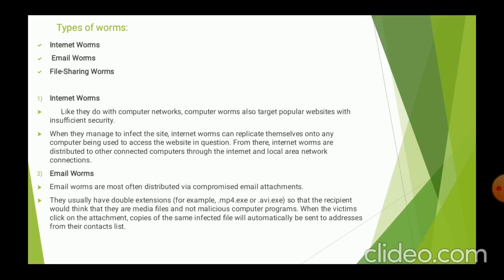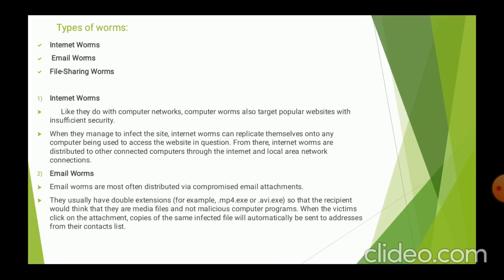Email worms. Email worms are most often distributed as compromised email attachments. They usually have double extensions like an MP4 extension and an MP3 extension, so that the user would think that the media files are not malicious computer programs. When the victim clicks on the attachment, copies of the same infected file will automatically be sent to the addresses from their contact list.